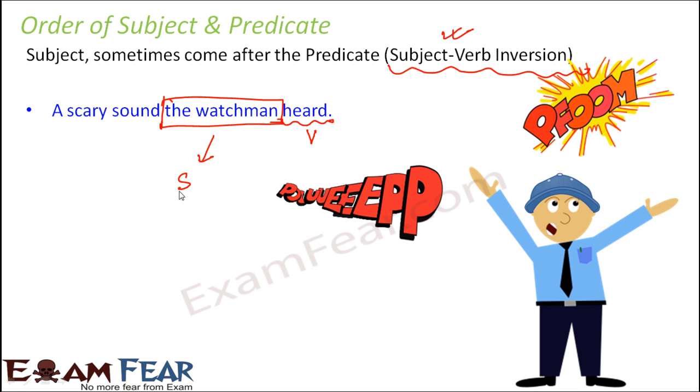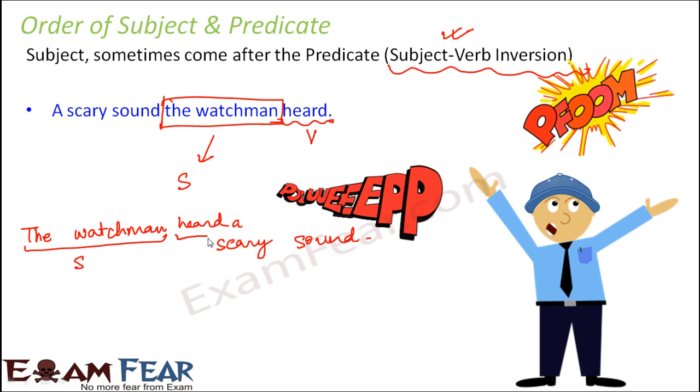So the watchman in this case is the subject, and a scary sound and heard, the remaining part of the sentence, is the predicate. Now there is another way of writing the same sentence. You can very well write this sentence as the watchman heard a scary sound. So in this case the subject would be the watchman and heard a scary sound would be the predicate. Predicate contains the verb which is heard plus all the supporting words like a scary sound, and the subject is the watchman. So this sentence is all about the watchman.